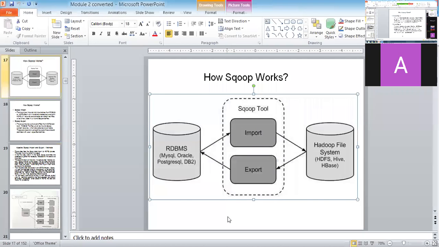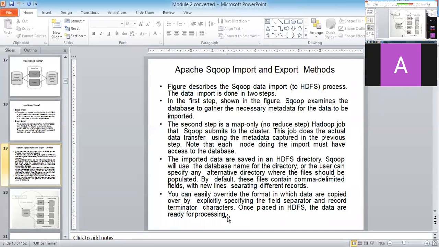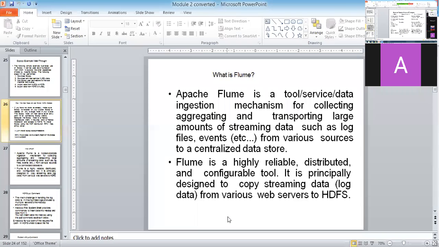But when you come to Flume, Flume has its own unique feature. What is this unique feature? Flume is a tool which has a mechanism of transporting large amounts of streaming data. Streaming data means data which is not constant. Can you tell me an example of data which is not constant? The very important example is log files.